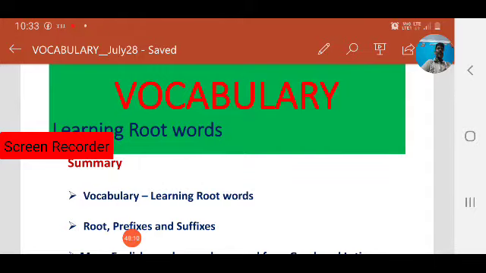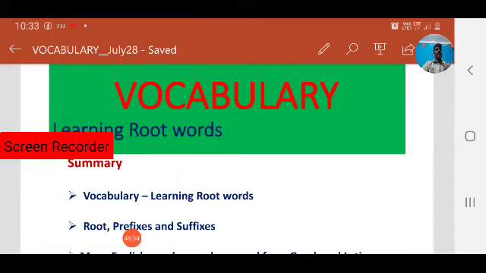We also learned about prefix and suffix. A prefix is a fragment of a word added in front of the word. Pre means before. A suffix is added at the end of the word.